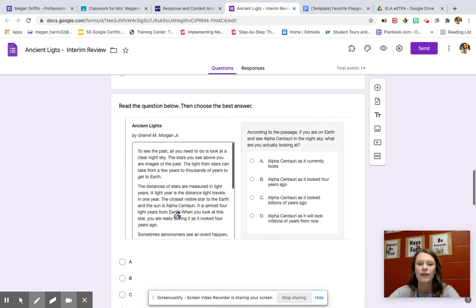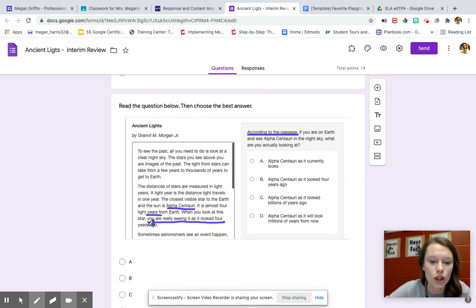Okay, here we go. According to the passage, I see that keyword right there. That tells me that the answer is going to be located in there somewhere for me. If you were on Earth and you see Alpha Centauri in the night sky, what are you actually looking at? So I need to go back in the passage. It says Alpha Centauri, it's 4 light years away. Look at what it says. You are really seeing it as it looked 4 years ago.